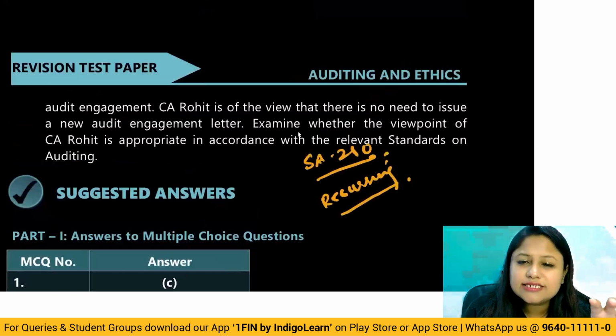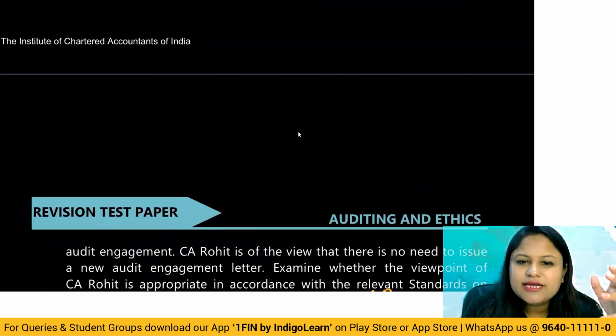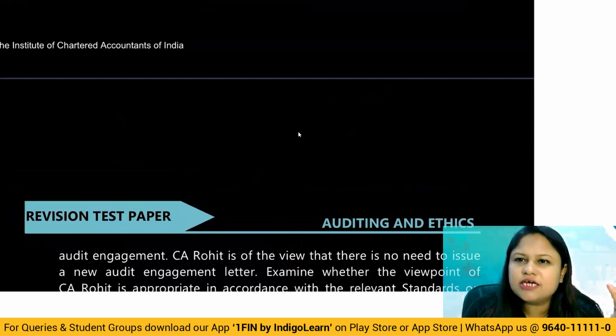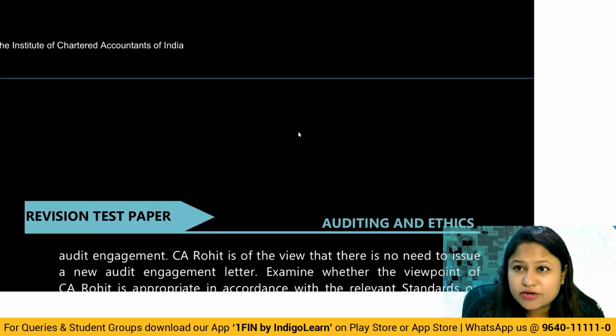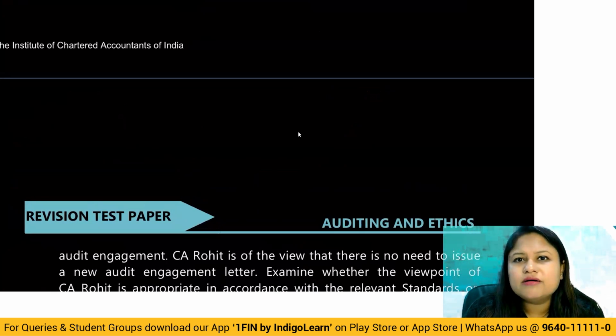So here you can see that the reasons where a revision is required is because there could be a change in the senior management, a change in the nature of business, a change in the regulatory framework. Okay, there could be a misunderstanding of terms and conditions given above, a change in the terms of engagement of the current engagement. Okay. Then the FRFs could have undergone a change. So a lot of things are there because of which revision would become required.